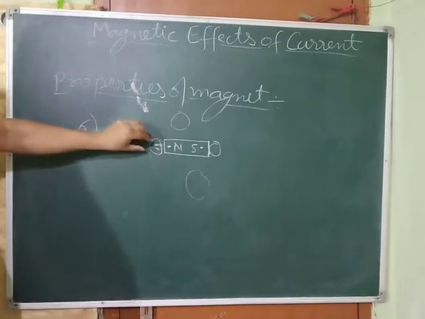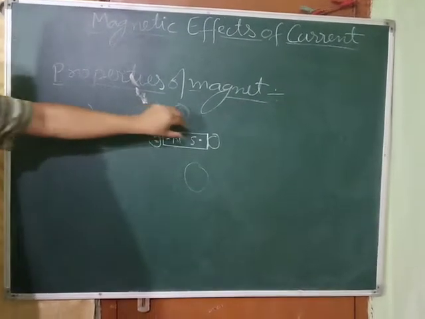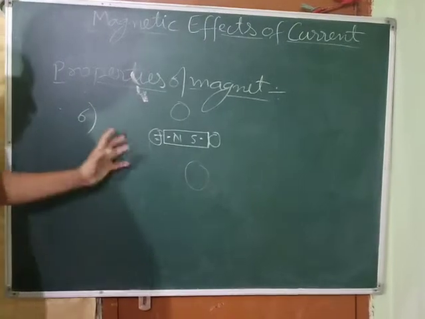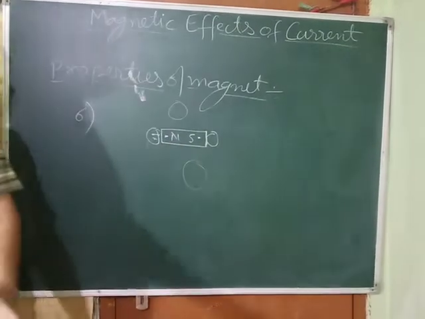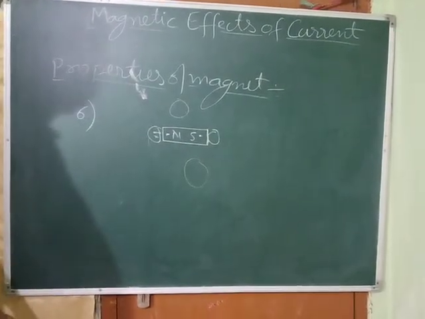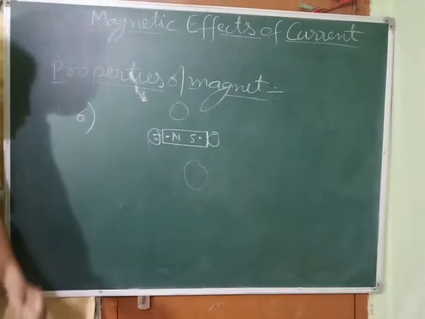So the maximum force it exerts is near the poles, and away from the poles you will find the force decreases. Okay, so that is the sixth point.